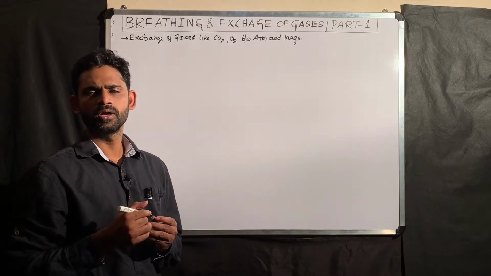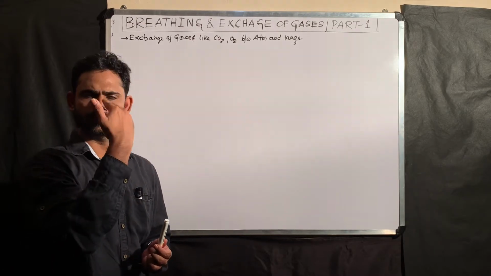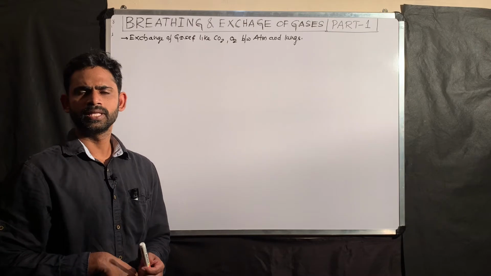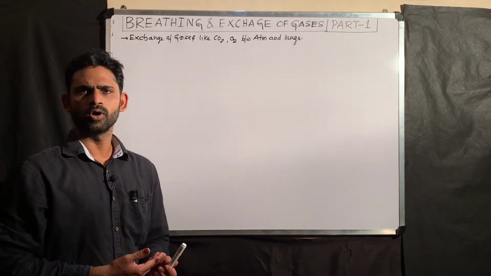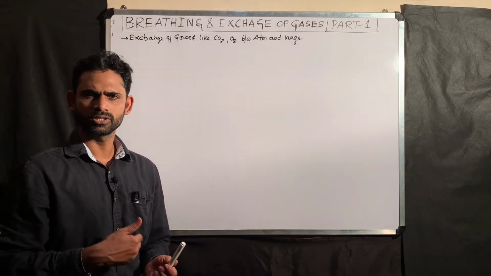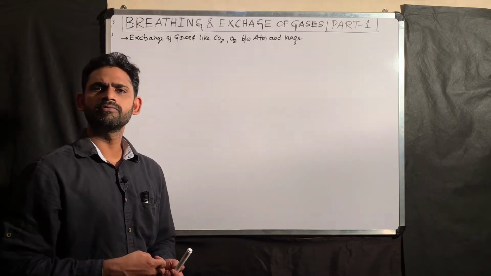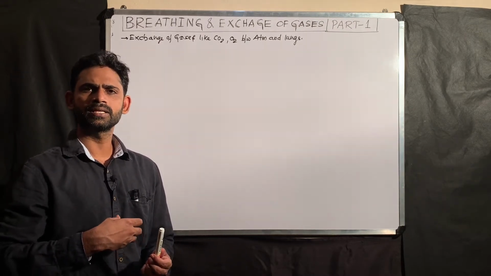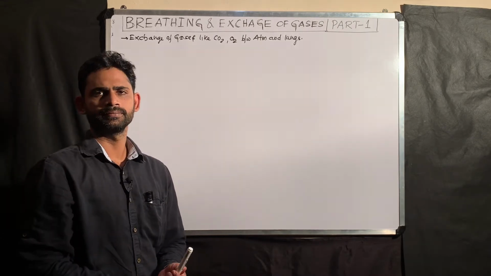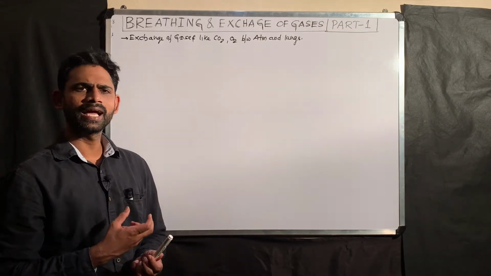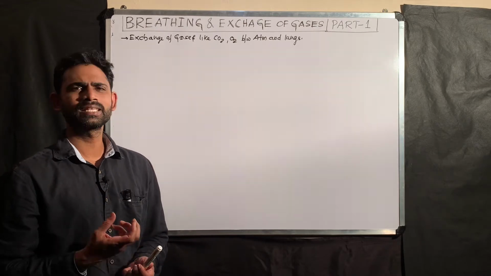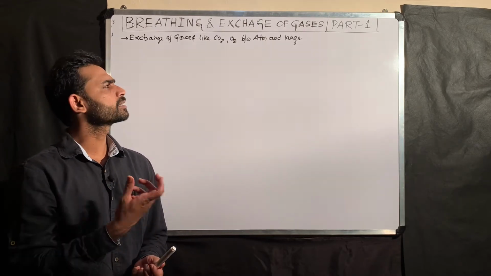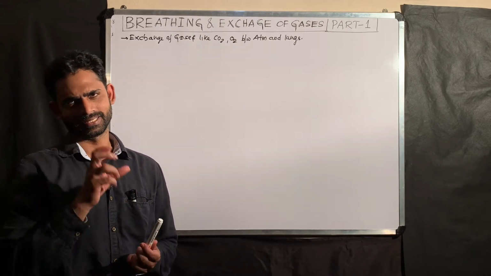The chapter involves exchange of gases like carbon dioxide and oxygen. That means we have to take oxygen from the environment. Then as a result of catabolism, cellular respiration, carbon dioxide will be produced, and that carbon dioxide we have to remove from the body. That is why there is exchange of gases like carbon dioxide and oxygen between atmosphere and lungs.